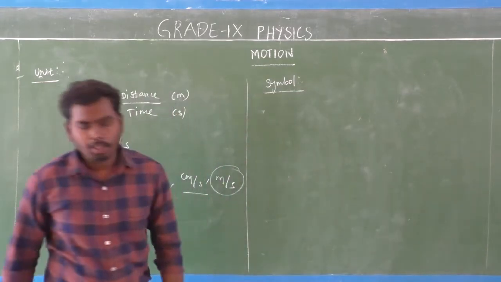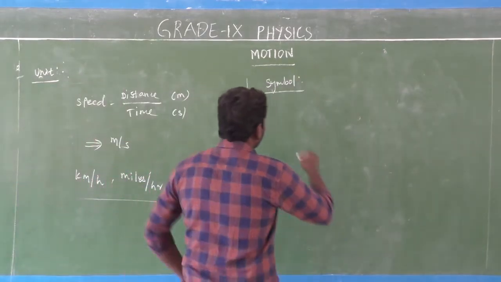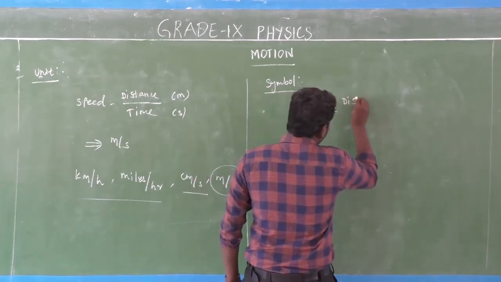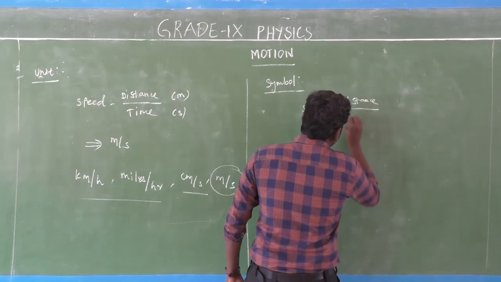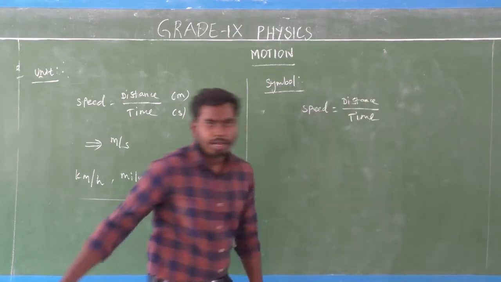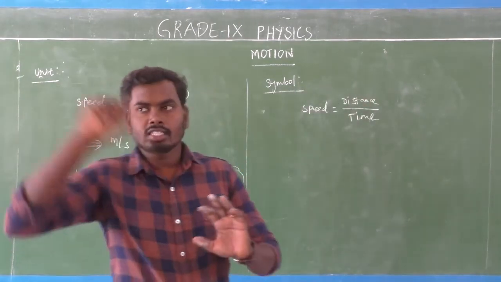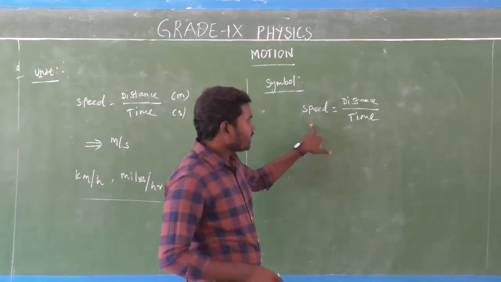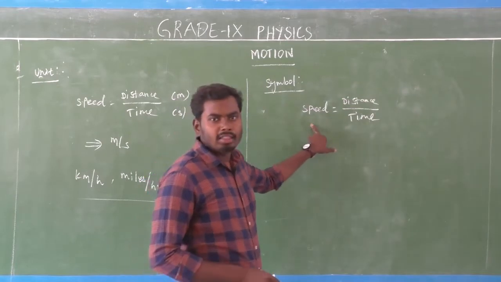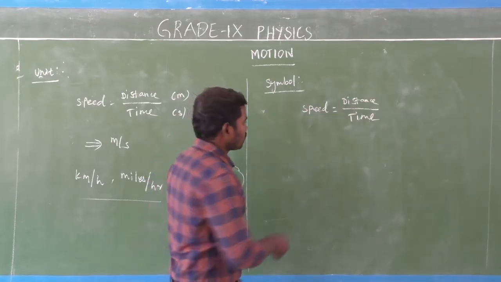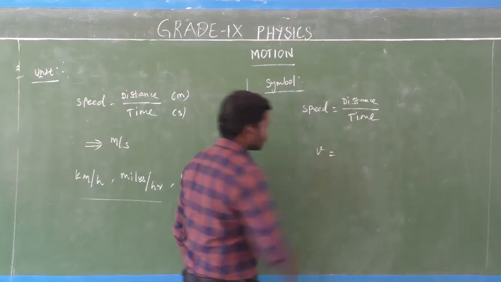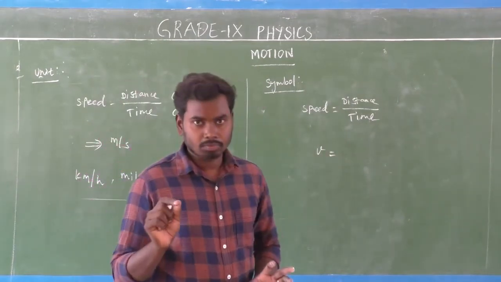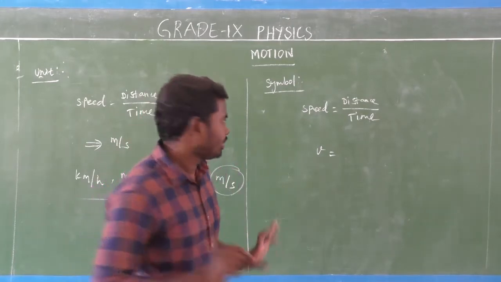Next one, the symbol of speed. Already we know speed is equal to distance covered by an object divided by time taken. Here the speed is represented by the symbol small v. Speed of the object is denoted by the letter small v.